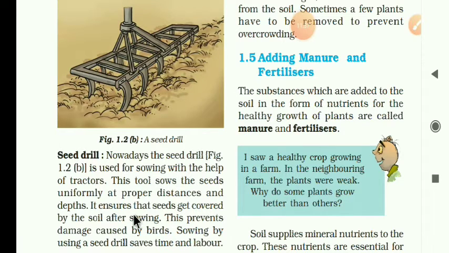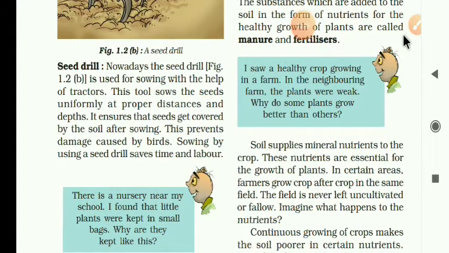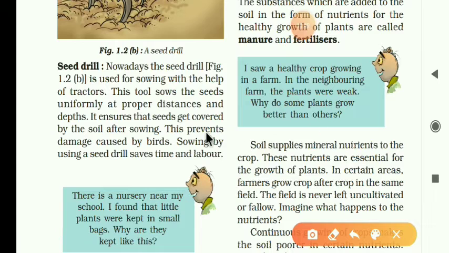After sowing, the planted seeds get covered. So this prevents damage caused by the birds. What helps the farmers? Preventing damage by the birds. Birds are unable to eat or damage the seeds. Sowing by using seed drills also saves time and manual labor.